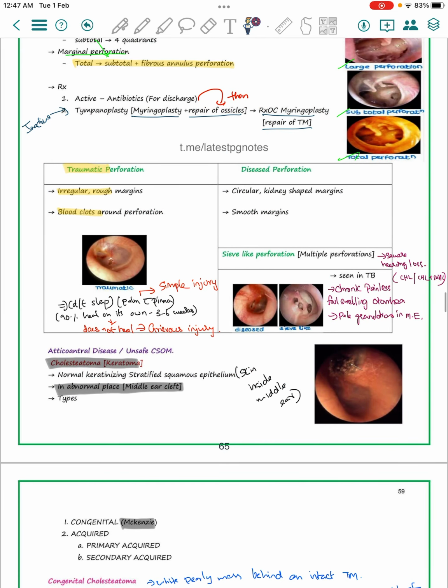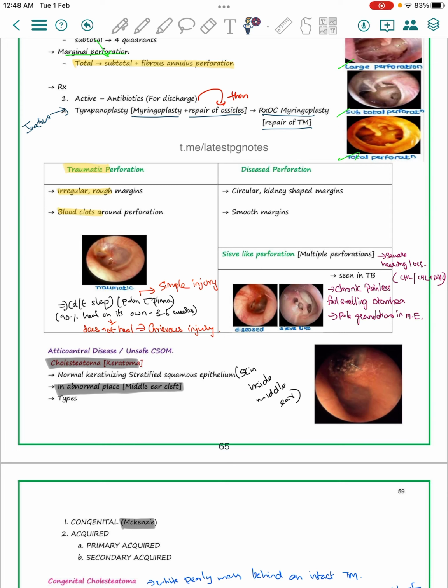The difference between a traumatic perforation and a disease perforation is that the traumatic perforation, as I said earlier, has an irregular or rough margin. There will be blood clots around the perforation. This most commonly occurs due to a slap, when the palm meets the pinna. About 90% heal on their own in about 3 to 6 weeks. If it does not heal, it is a grievous injury. The person can go to court and appeal under section 320 IPC.